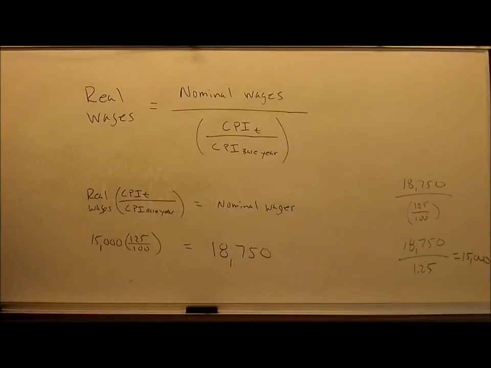So even though my check says that I'm going to get $18,750, I take it to the bank, I cash it, the teller gives me $18,750. I go out and I spend those dollars. Those dollars will allow me to buy $15,000 worth of real stuff. And that's what I'm trying to do here when I change the equation like this.